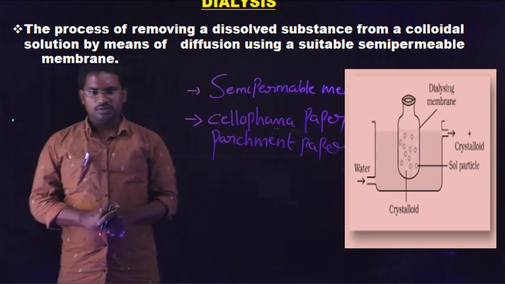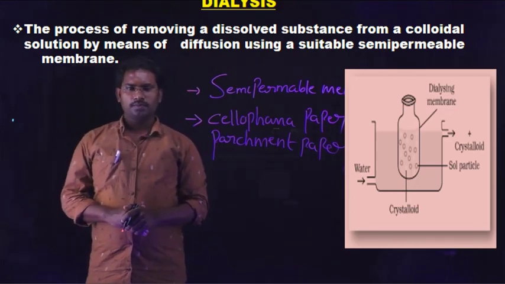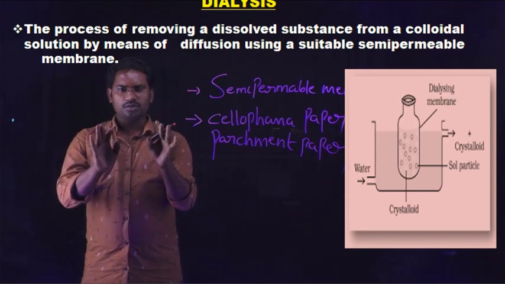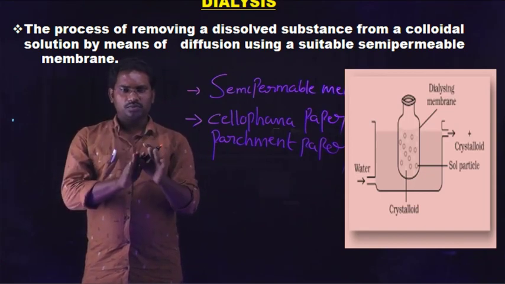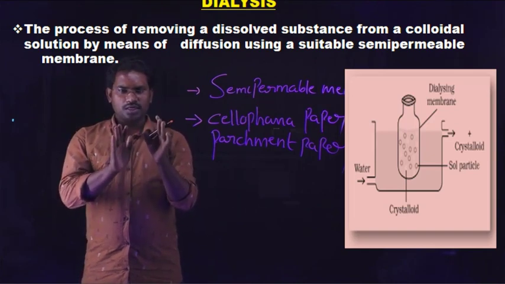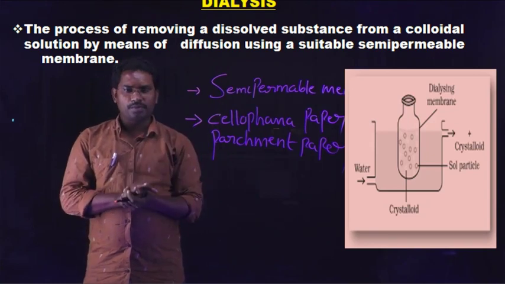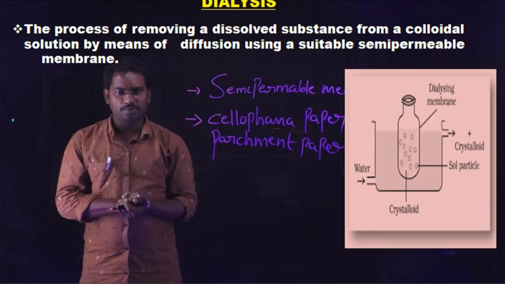So this is the arrangement for the purification of colloids by the dialysis method. First we take the colloidal solution in the beaker as shown in the image. The beaker is surrounded by a semi-permeable membrane like cellophane paper or parchment paper.